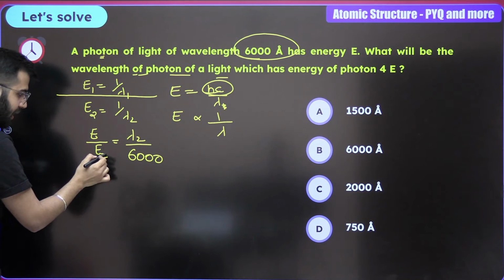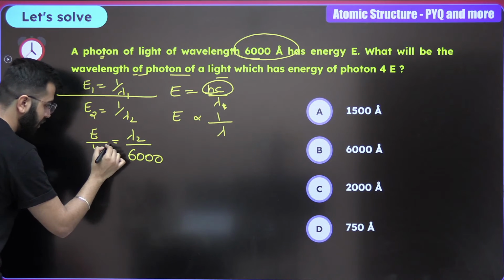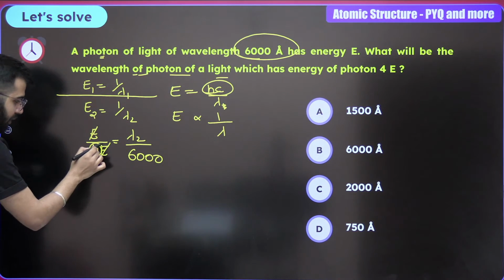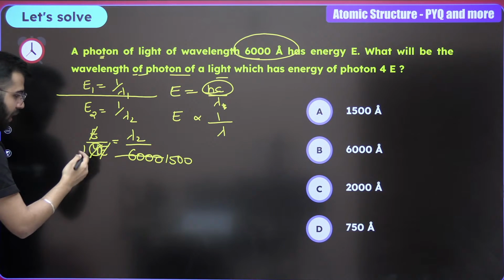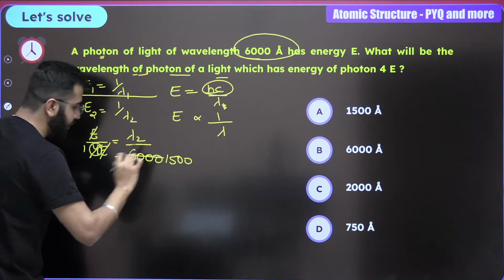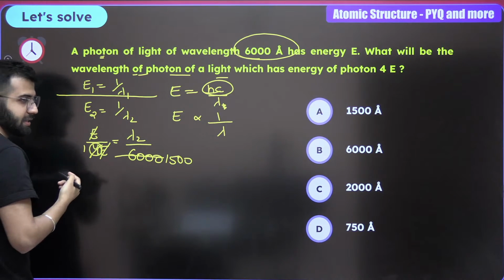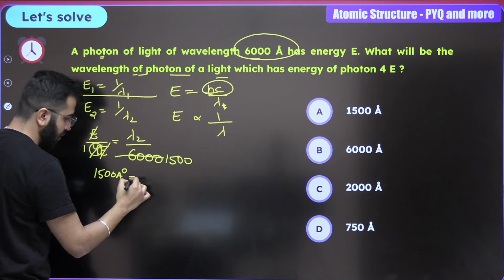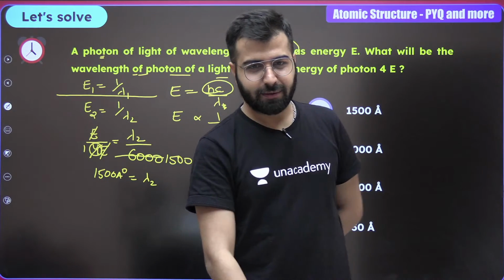E1 is E and E2 is 4E. Cancel E and E. 4, and can I write this as 1 and 1500? Yes. Ultimately, just bring 1500 to the LHS. 1500 Armstrong is the correct answer.